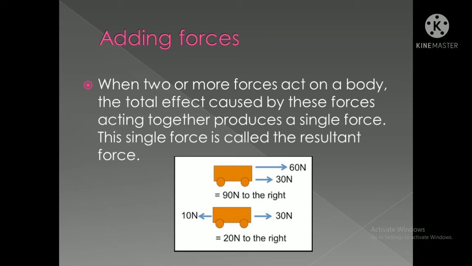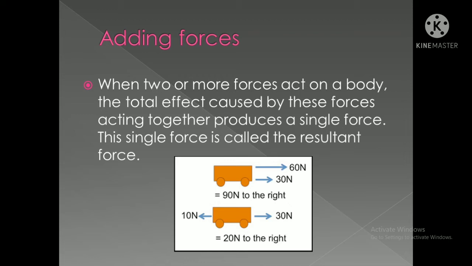Now see, when two or more forces act on a body, not only you, you can take some friends to push a big box. So what you will say? When two or more forces act on a body, the total effect caused by these forces acting together produces a single force. How? I will explain you one by one. This single force is called a resultant force.